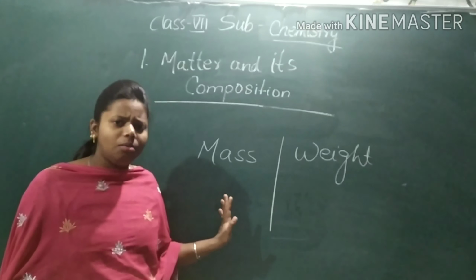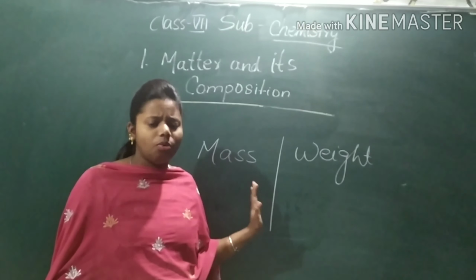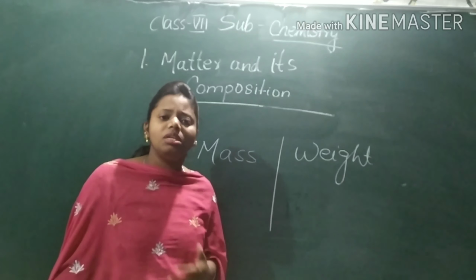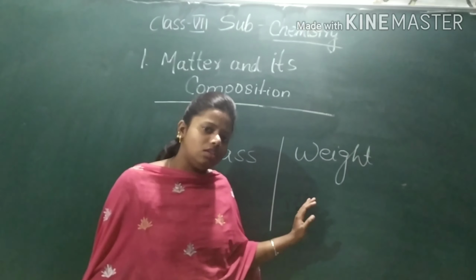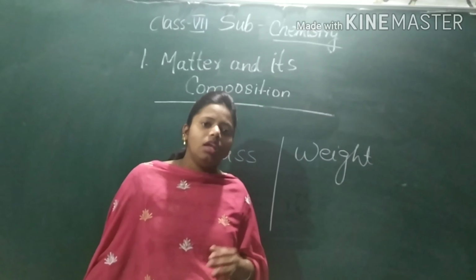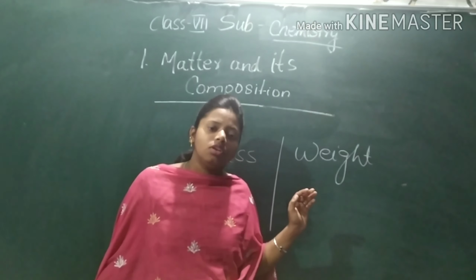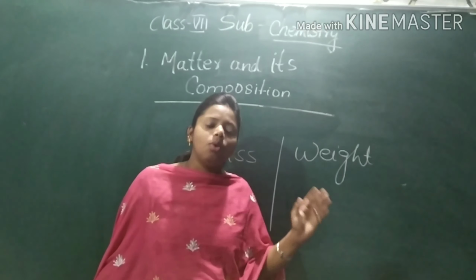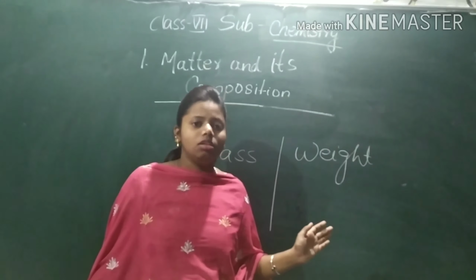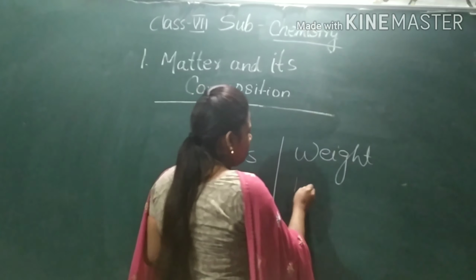Mass will remain constant wherever you go. Wherever you go on the earth, if you go on the moon also, mass will remain the same. But weight will change. Weight changes from place to place. If you go on the moon, your weight will become 1/6 of whatever your weight is on earth.